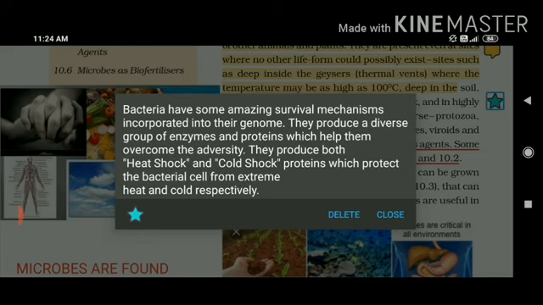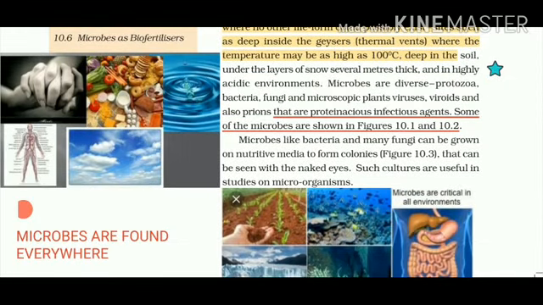So here we are talking about the internal nucleic acids which are acting as a genetic material. There is a certain group of enzymes and proteins which help them to overcome adversity. All of you know what adversity means? Those unfavorable conditions. Unfavorable conditions means if they are living in polar regions, where there is extreme cold, as well as where there is extreme heat. So they can produce both heat shock and cold shock proteins which protect the bacterial cell from extreme heat and cold respectively.